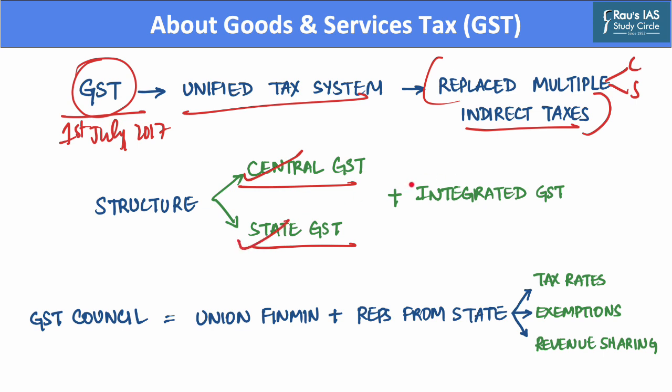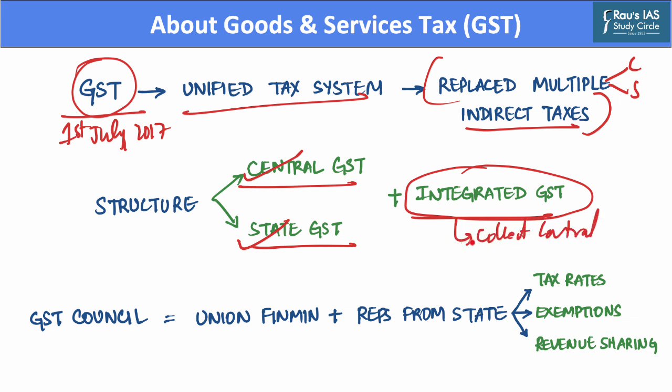Whereas, in addition, there is also a component called Integrated Goods and Services Tax, as it is levied on interstate supplies as well as imports. While this integrated GST is collected by the central government, it is further apportioned to the appropriate state, that is, the destination state.